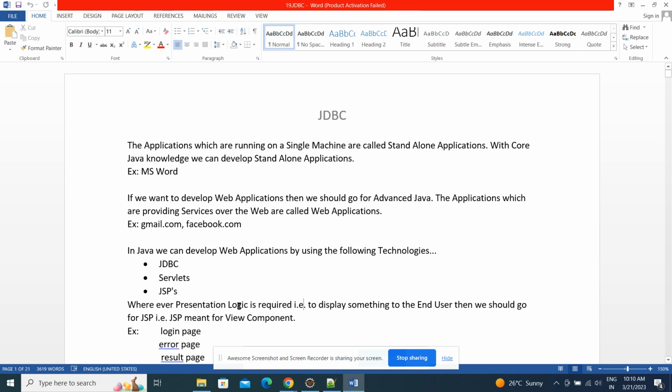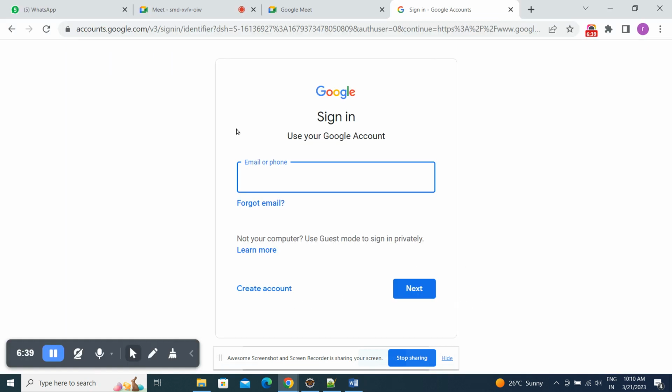Now, whenever there is presentation logic, it means the view: login page, home page, all those things. Presentation logic is required to display something to the end user. End user means, let's say Google is the product, just assume a project that we are using. Whoever is going to use that application, Gmail, Facebook, Instagram, whatever, we'll call them end users.